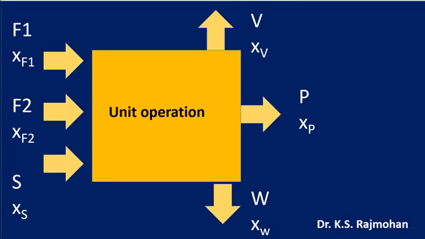If you look at this unit operation, just an abstract numerical, there are 3 inputs and 3 outputs to this system. There is an F1 stream, an F2 stream, and an S stream, which are the 3 inputs, and there is a V stream, a P stream, and a W stream. The mole fractions are given as XF1, XF2, XS, XV, XP, and XW respectively. So you practice writing the overall material balance and the individual material balance for the solute. Do it as an exercise.